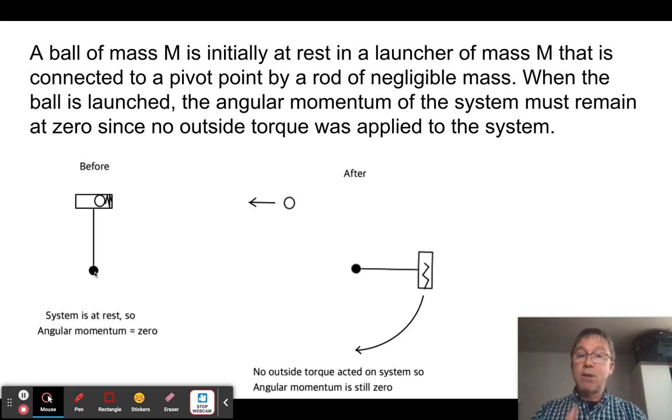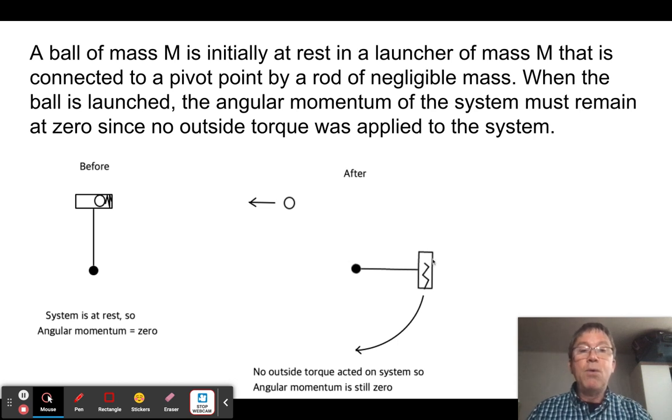The fact that the system is at rest tells me that the angular momentum of the system is zero. And if no outside torque acts on the system, it's going to stay zero. I'm not going to let any outside torque act on it. I'm going to have a remote control, so there's no outside torque. When I hit this, it releases the spring. The spring is going to push the ball this way, giving the ball velocity to the left. And that same force is going to push this launcher to the right. Since it's fixed to a pivot, it's going to swing around in a circle, meaning it has negative angular momentum. Therefore, this ball must have positive angular momentum. Otherwise, the momentum of the system wouldn't be zero.